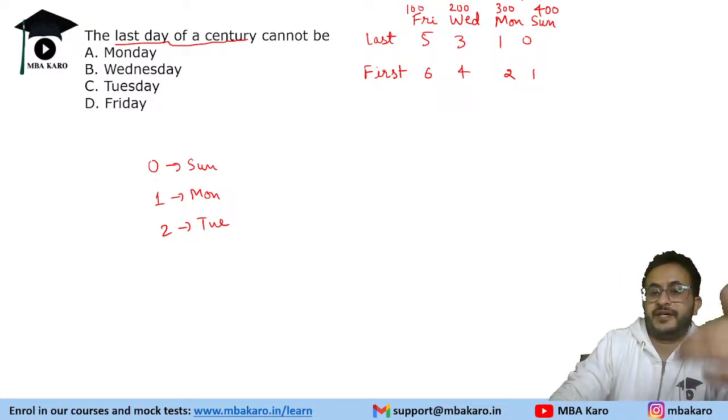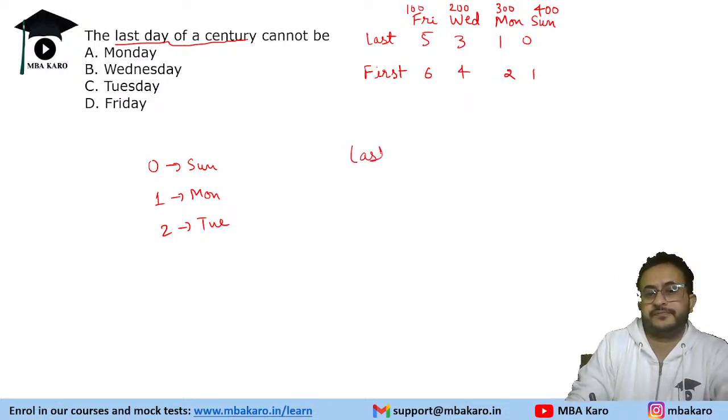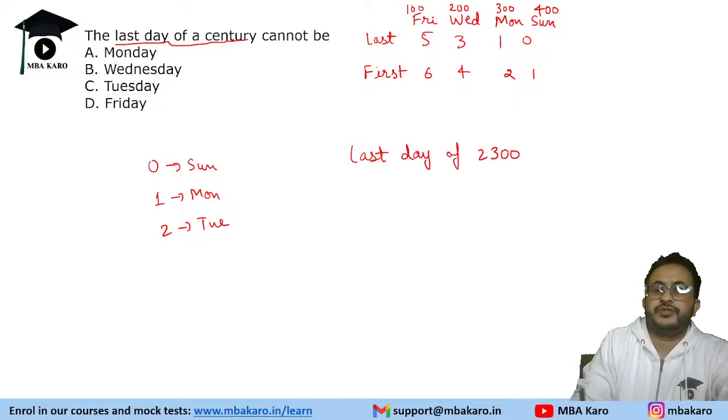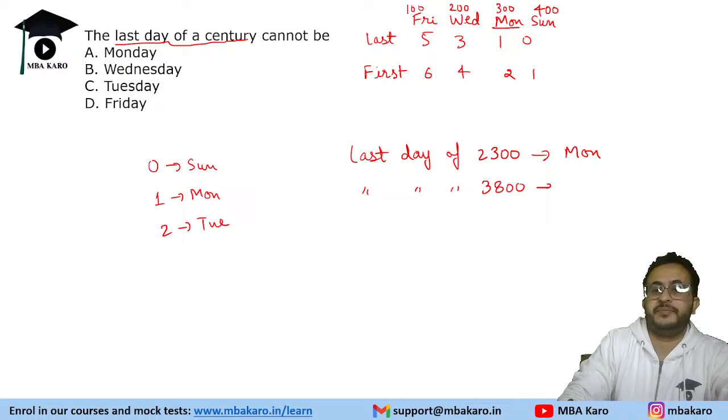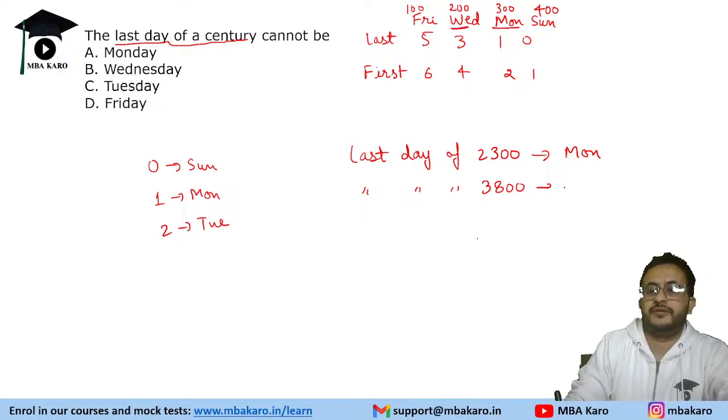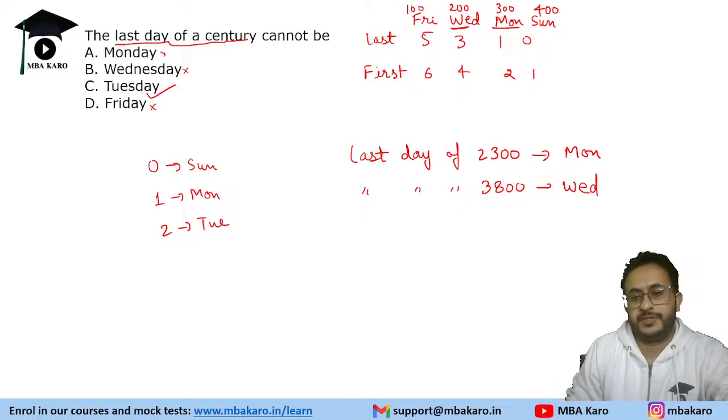So let us say if I ask you what is the last day of 2300. It repeats after 400. So 2300 will be Monday. If I ask you last day of 3800. So 3800 means 3600 plus 200. That will be Wednesday. So last day of the century can be Friday, Wednesday, Monday, or Sunday. So Monday is possible. Thursday cannot be the last day of the century.